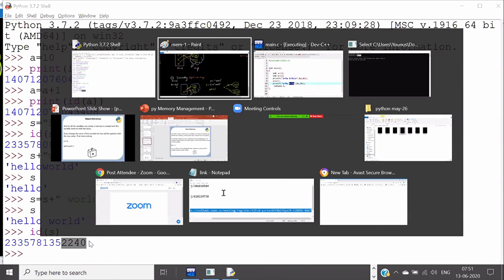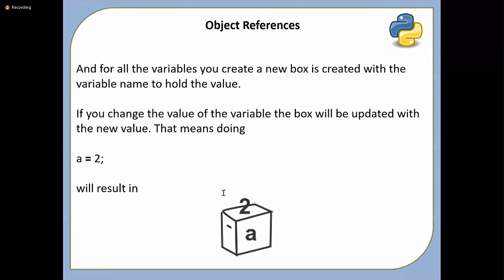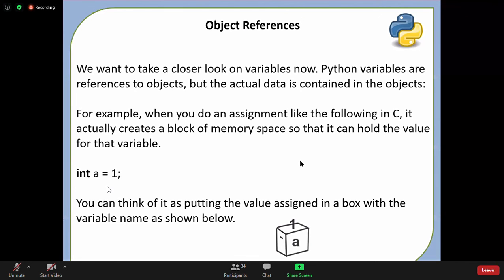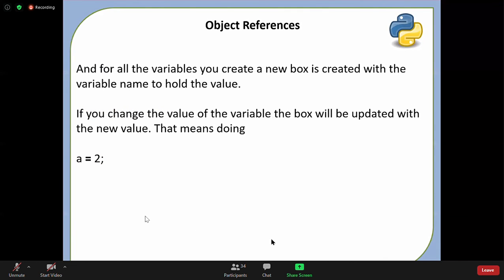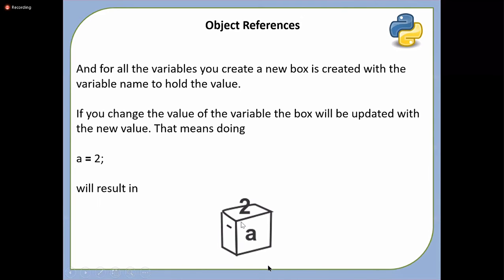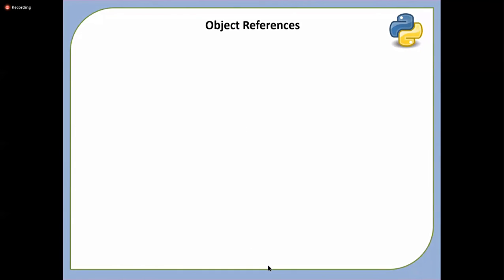Let me discuss the same thing with our PowerPoint slides. That's what we talked about in C language: when you say a is equal to 1, a block gets created. And when I say a is equal to 2, what happens? The same block gets updated, in C, C++, and Java. That is not true with Python.